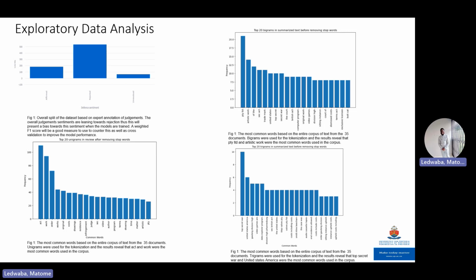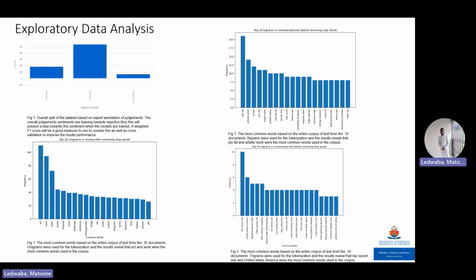Some more exploratory data analysis revealed that in terms of the overall judgments that we have, our data set was leaning more towards a rejected sentiment for the overall judgments that we looked at. And we realized that this will definitely have an impact in terms of our models' performance. It's just something that we noted from the very beginning. And if you look at the figure below,